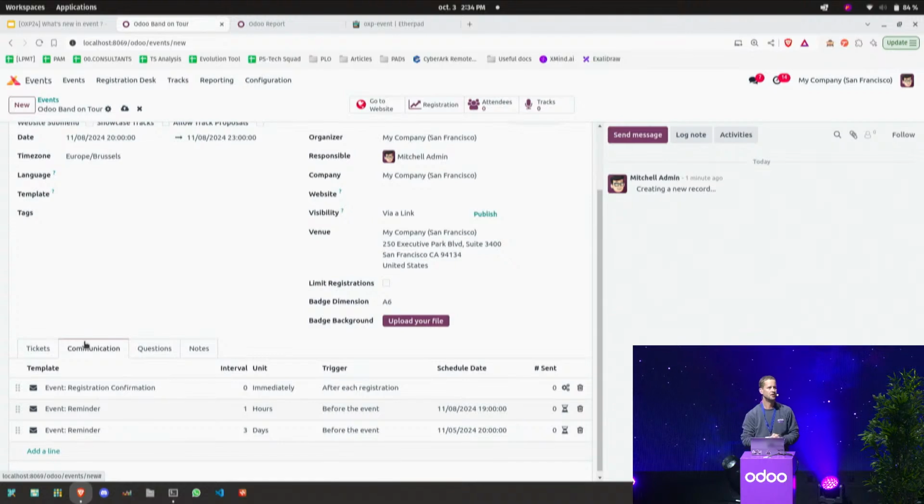I can also define the way I want to communicate with the attendee of my event. First, the first thing here we're going to suggest is to send a confirmation email to the attendees as soon as they register for the event. And then I can also define if I want to send some reminders. Let's say here by default what we suggest is to send an email 1 hour before and 3 days before, just to keep the people in mind that they have to attend this event.